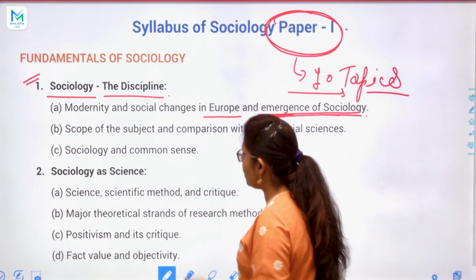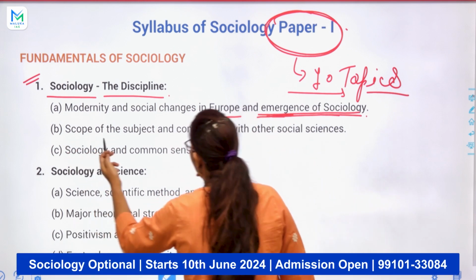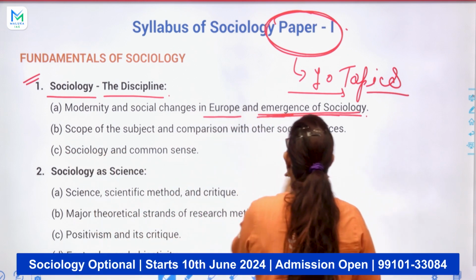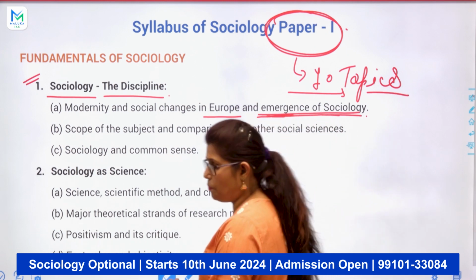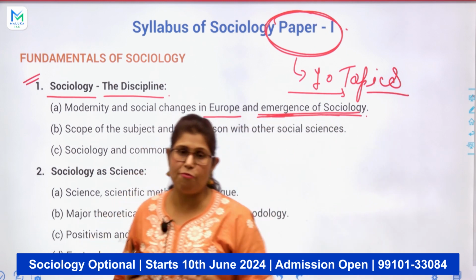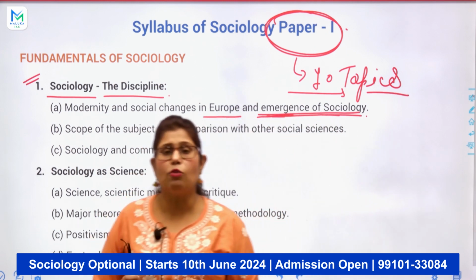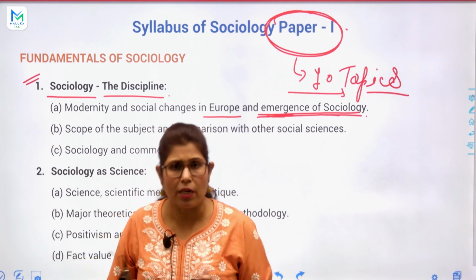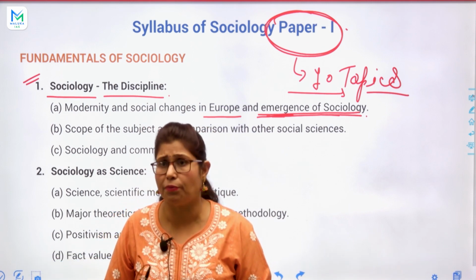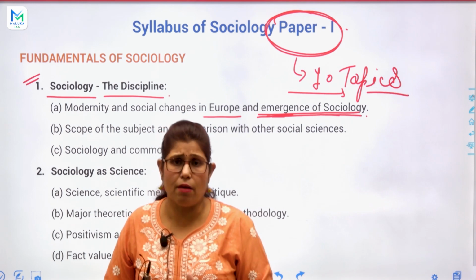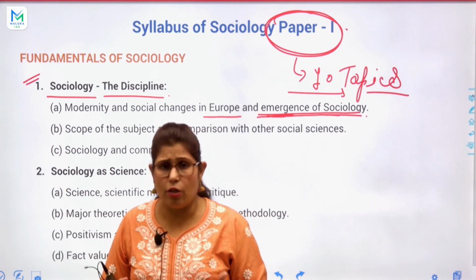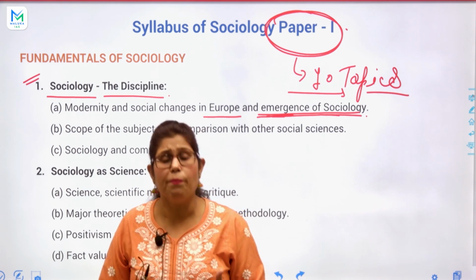Obviously, as you can see, there is the scope of the subject in comparison with other social sciences. So what is the scope? Every subject has its own scope: political science, history, economy, psychology, philosophy, whatever. You know?